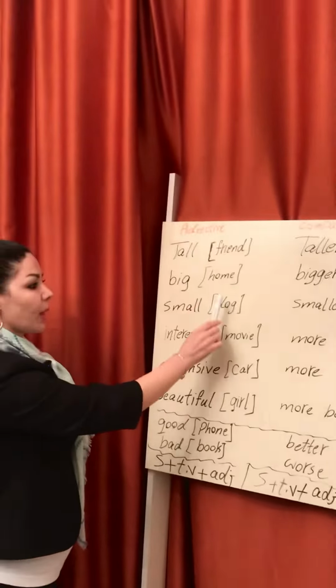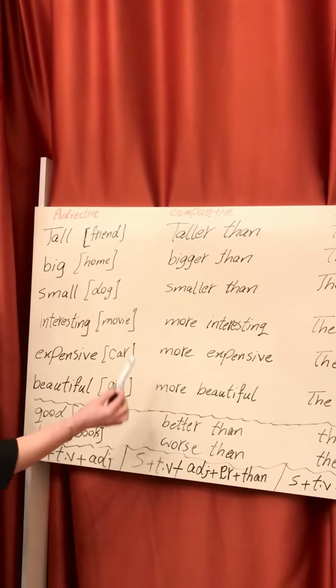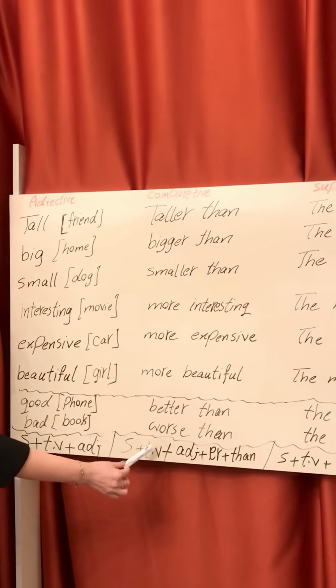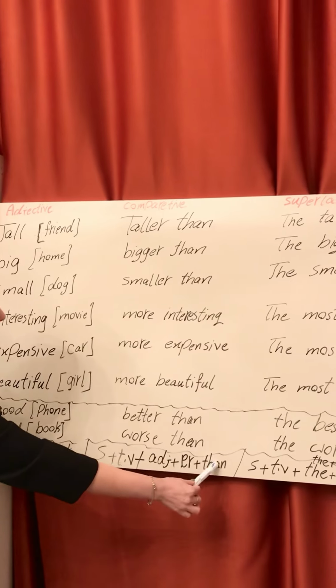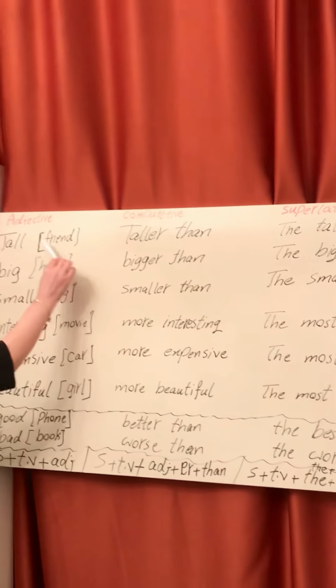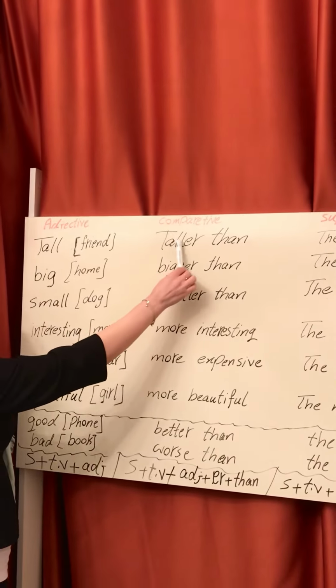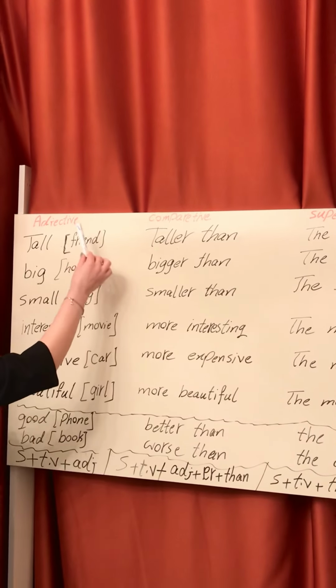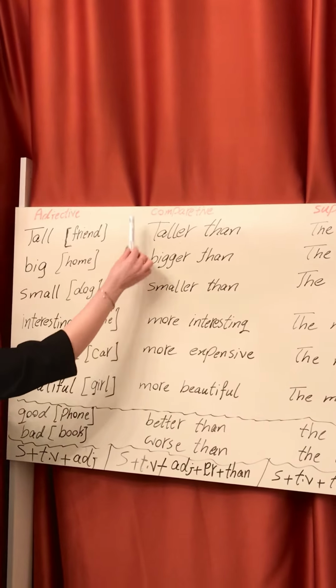Now for comparative. My friend is taller than your friend. Look at the structure. First subject, after that the to be verb, and then adjective plus er plus than. My friend is taller than your friend. Or my friend is taller than you.